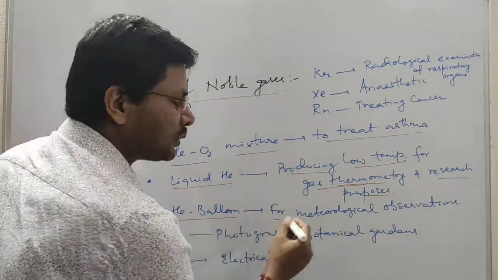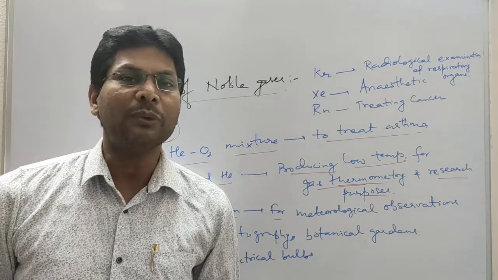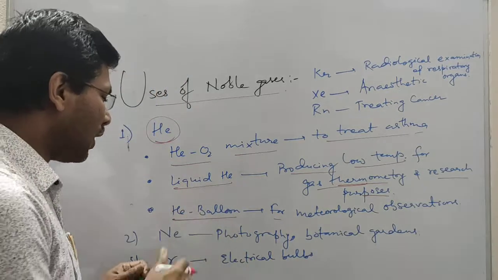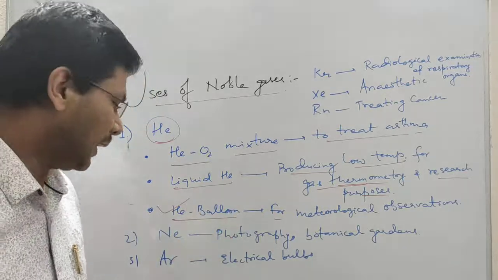Helium balloons are used for meteorological observation. Previously we were using hydrogen balloons, but as we know, hydrogen is a highly inflammable gas, so it is replaced by helium. So nowadays for meteorological observation, we use helium balloons.